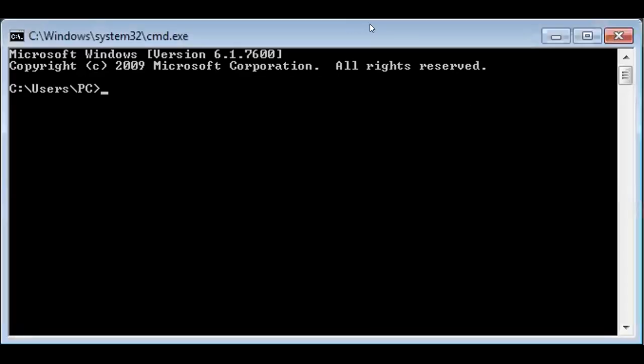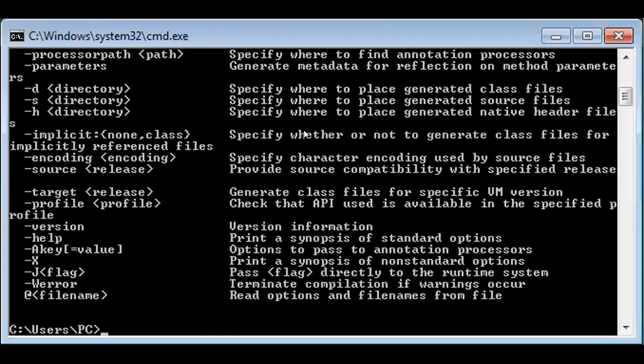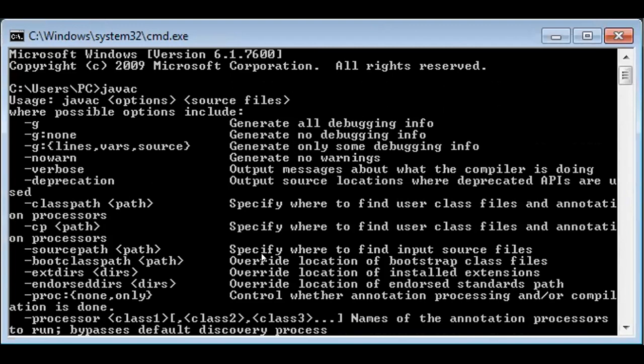Again you can type your particular command prompt. Here, this is my particular command prompt that I am going to show. In this command prompt, again you can see, type javac and click enter. Whenever you click that javac, a number of commands become visible. Now your machine is ready to write your particular applications, your business logic, or your coding.